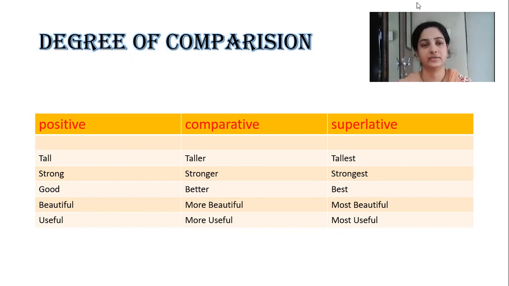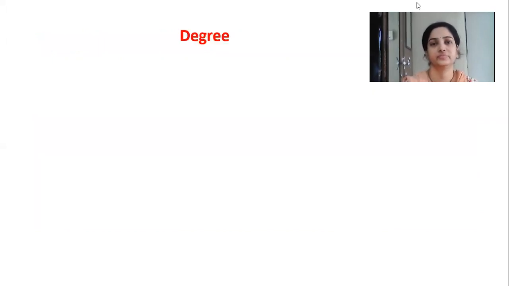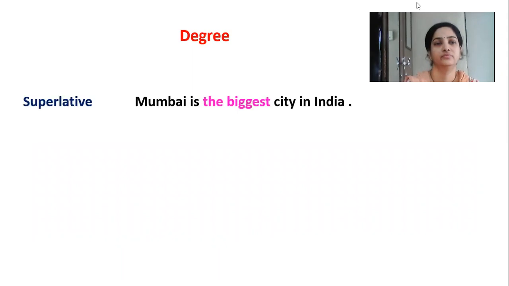In the same way, here are strong, stronger, strongest; good, better, best; beautiful, more beautiful, most beautiful; useful, more useful, most useful. For better understanding, I'm going to change the sequence here. I reverse the order and take the first sentence in superlative degree.